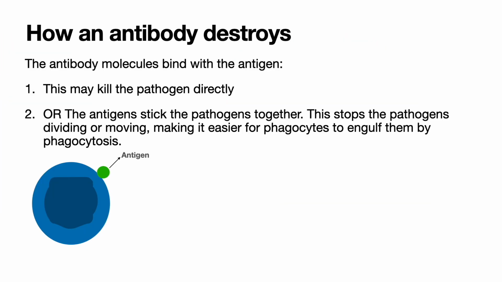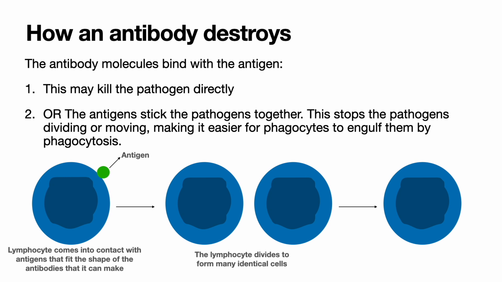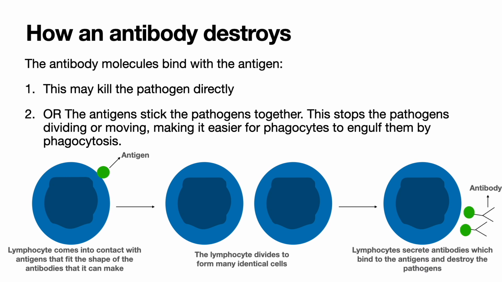This is a lymphocyte which has come into contact with the antigen of the particular pathogen. The shape of the antigen is complementary to the shape of the antibody that this lymphocyte can produce. This causes the lymphocyte to divide rapidly, making multiple copies of itself by mitosis, so that sufficient antibodies can be produced. The copies are exactly identical to the parent lymphocyte. It then produces antibodies that will bind with the antigen, which either destroys the pathogen directly or makes it easier for phagocytes to engulf it.